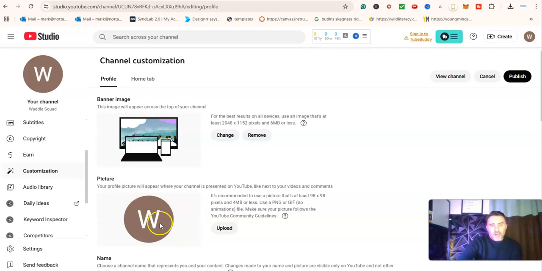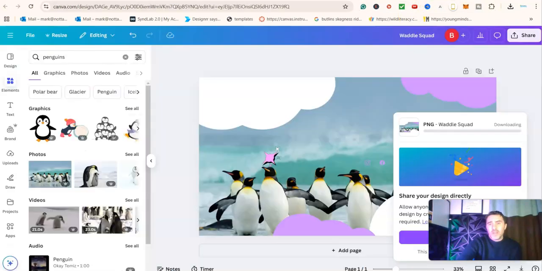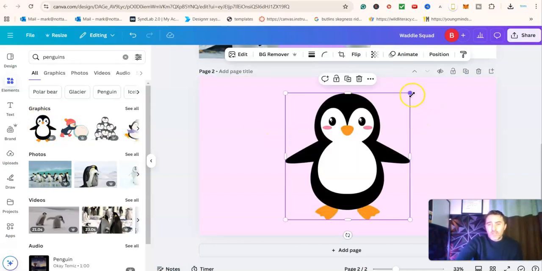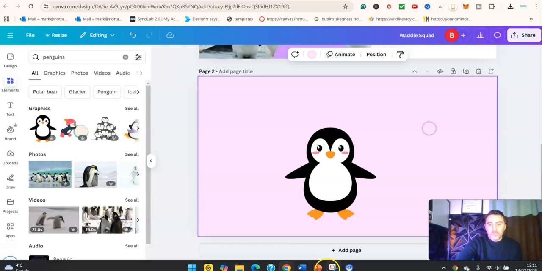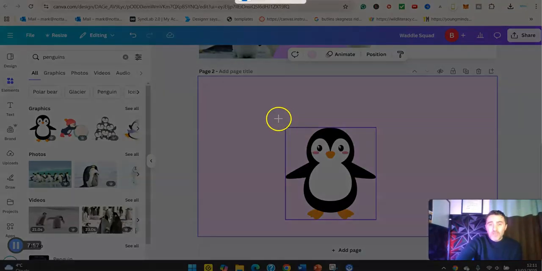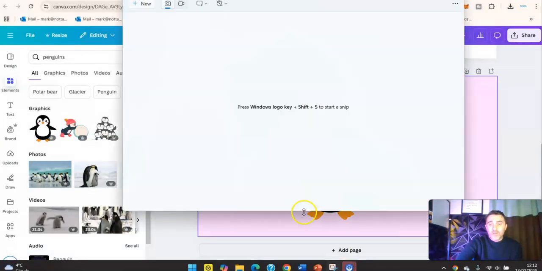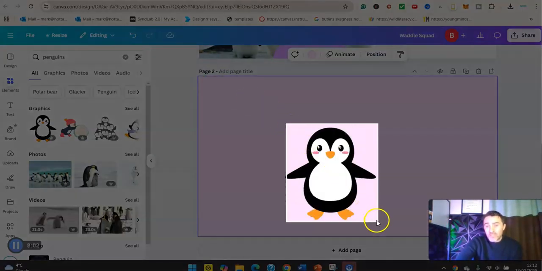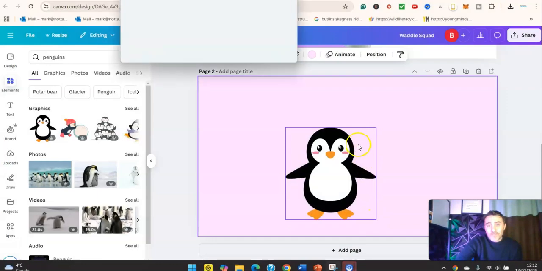Next, we've got the profile picture on here. So again, you can do your little profile picture inside of here if you want. So let's just say I'm going to go penguin. In fact, what I'm going to do is I'll show you what I'm going to do. I'm going to come down here, I'm going to click on add page. I'm just going to put in that picture of a penguin for now, really quickly. And I'm just going to take a clip of it, because, like I say, people overcomplicate this whole process. I am not overly fussed about a picture or a banner on my YouTube. People aren't bothered watching the videos. So we're going to do that.